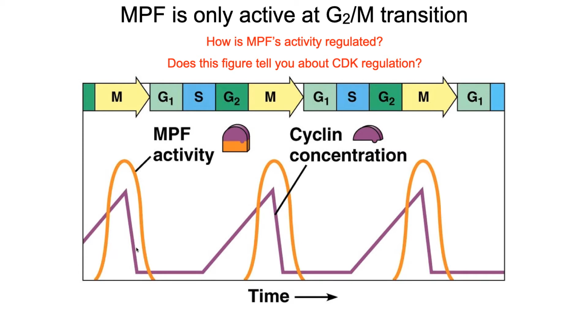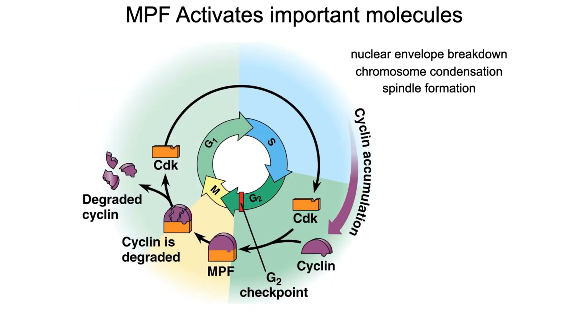And because its concentration goes up and then down and then up and down, that means it's only going to be available right around G2 and the beginning of M to bind to the cyclin-dependent kinase, thereby making that kinase active. So if we look at the activity of MPF, it mirrors the cycling concentration of cyclin. All right. So now we can take a look at how this acts as a good internal signal for the G2 to M phase transition.